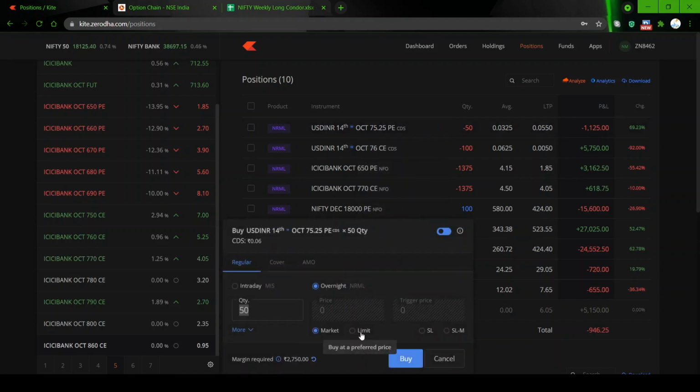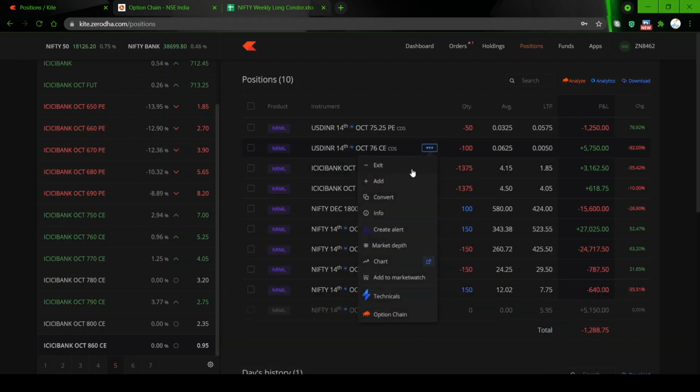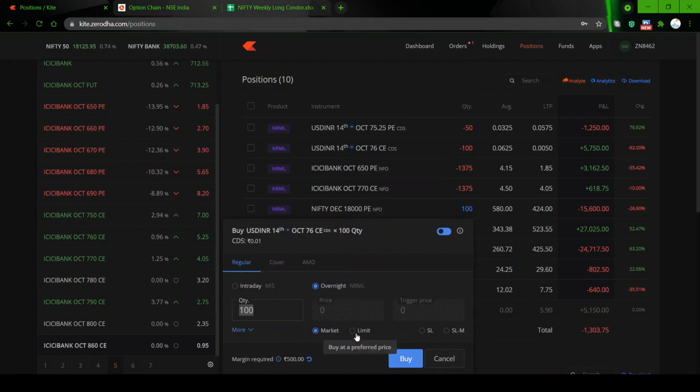Exit at limit, we'll say 5 paisa. So we will come out with a minor profit. We will place the limit order. So we will exit with the 5 only, no problem. Not a big deal. 6,250 is the max profit we are going to get here, but I am happy with 5750. So I am closing this with 5750, basically giving back 500 rupees of what I have collected.